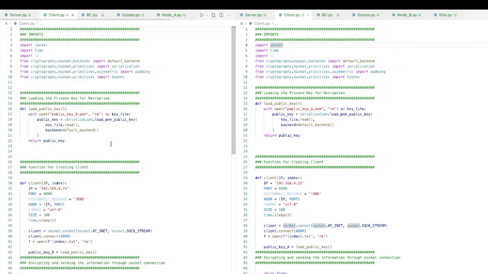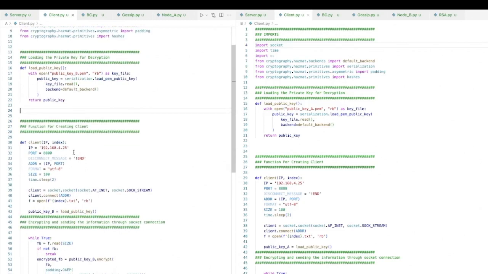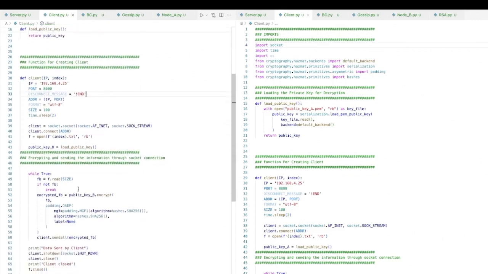Now, if we want to talk about the client, what happens in the client is basically I'm writing the same code as the server code, but instead of opening the server, I'm listening to the server. So I'm loading the server's public key so that I can encrypt the data. And same thing here as well. I'm using the IP. You can pass the IP through the gossip protocol as well, but I just wrote it here so it would be easier to understand. So this is the IP of the server for the client. And then I'm binding the address and so on. And this part is just encrypting the message before passing it to the server. So encrypting it and passing. And once all the data is passed, closing the connection.